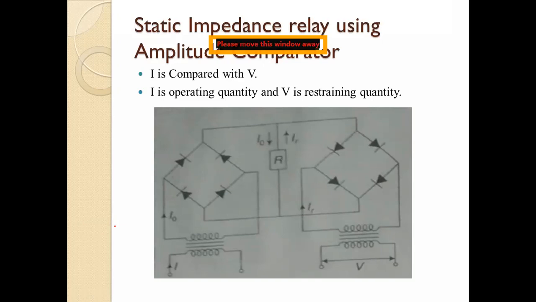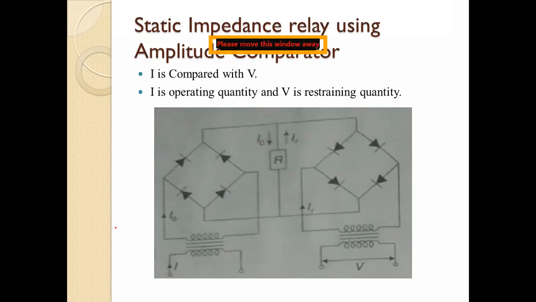But when a fault occurs, the operating quantity or operating current will be more, so that the relay contacts get closed.